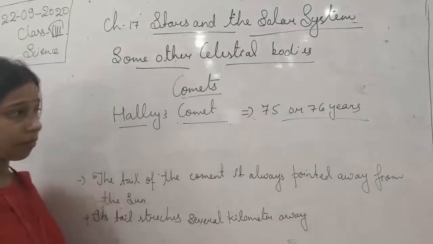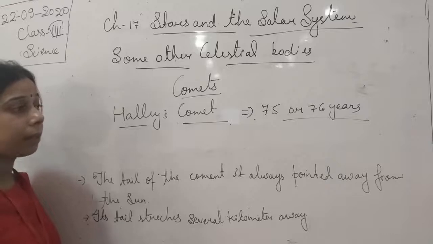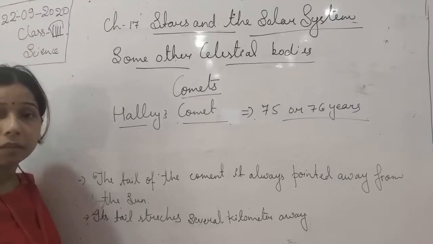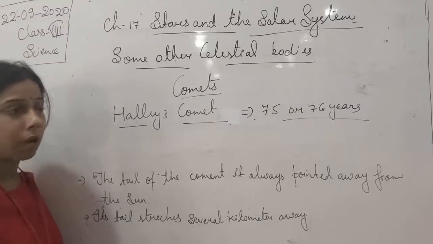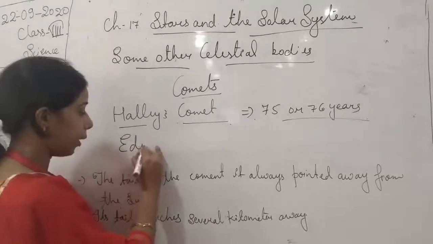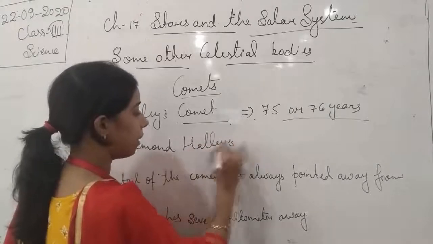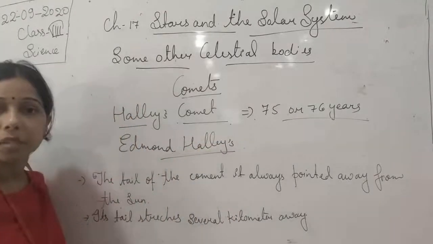Okay, after 75 to 76 years, Halley's comet can be seen. It is visible from the earth because it comes very close to our earth, and this name Halley's is given by Edmund Halley, who discovered this comet. Okay.